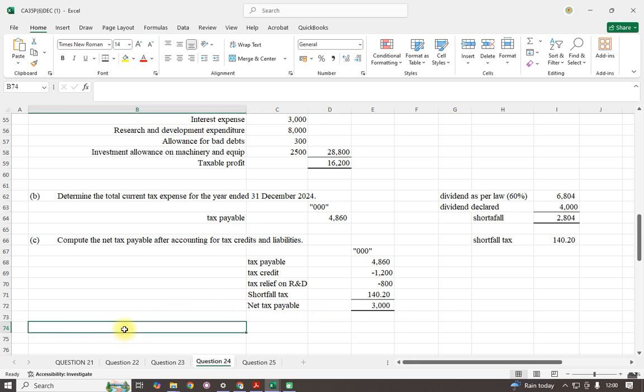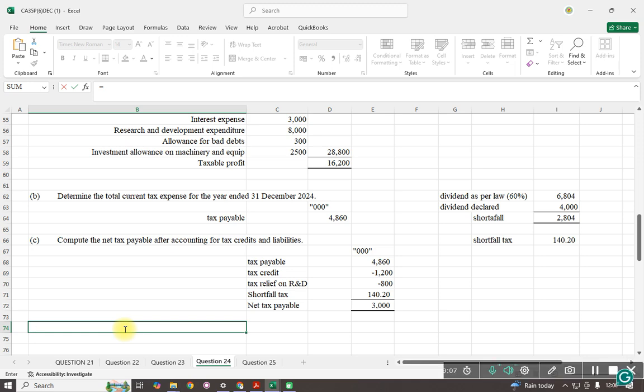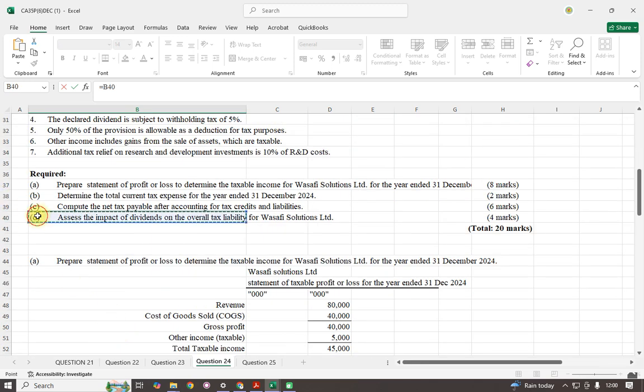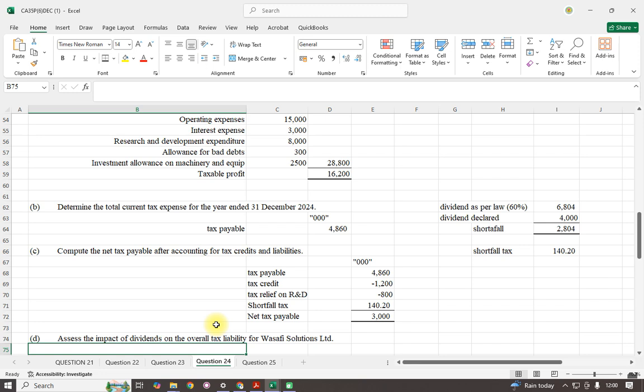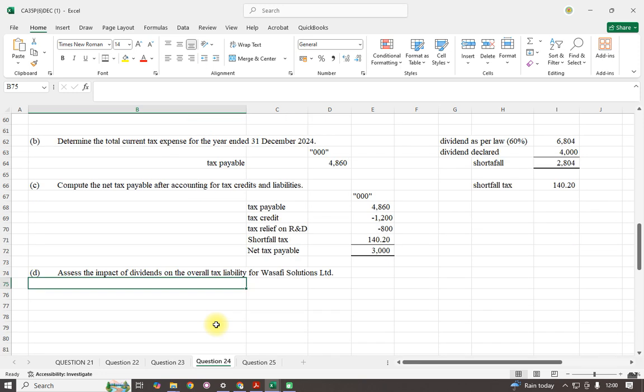The last part of this question, we are told to assess the impact of dividend on the overall tax liability for SAFI solution. In this case, our assessment will be, remember the declared dividend was below what is required as per the law established.